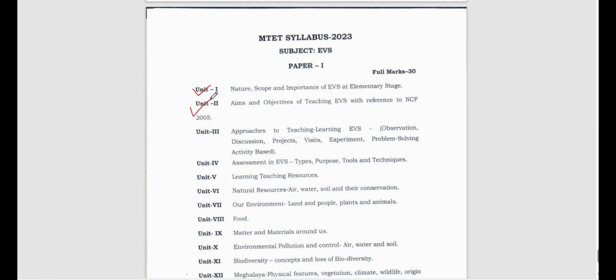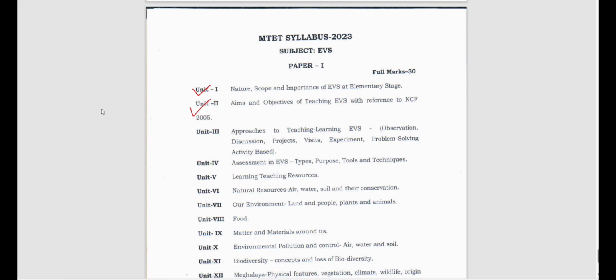In unit 2 we have aims and objectives of teaching environmental studies with reference to NCF 2005. It means what the aim and objective of teaching EVS is with reference to NCF 2005. You know what NCF 2005 is, right?